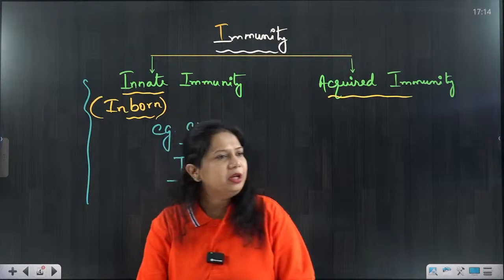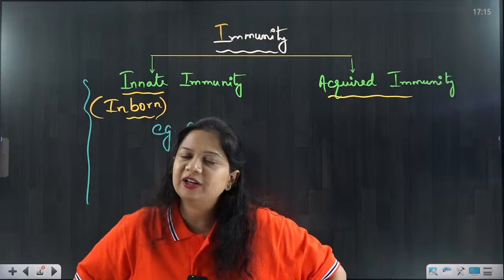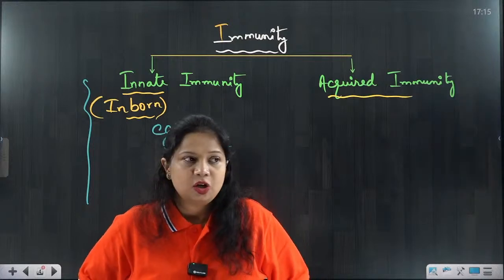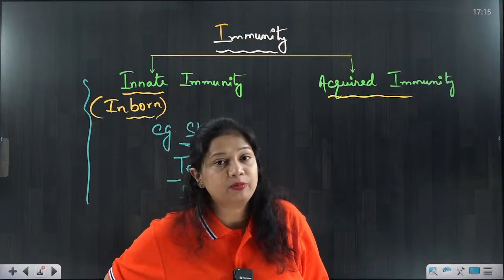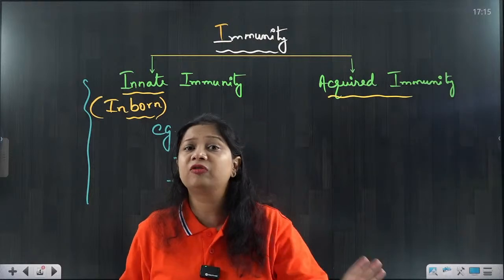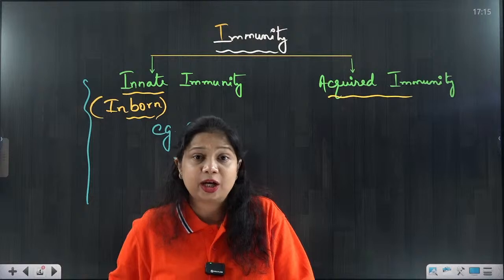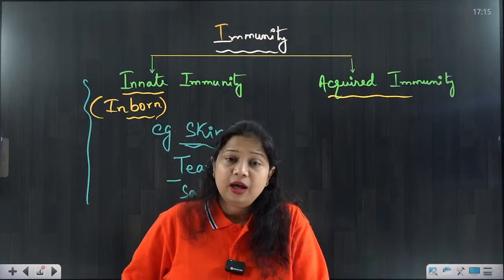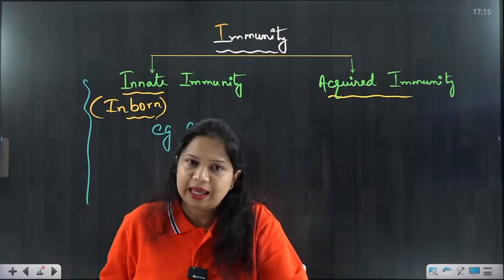Amniotic fluid, you are thinking, but amniotic fluid is actually lost at the time of birth. So during the childbirth process, amniotic fluid is completely lost. So amniotic fluid is not providing any kind of immunity to the child. The child is immune because of the skin, tears, saliva, and also some other mechanisms.